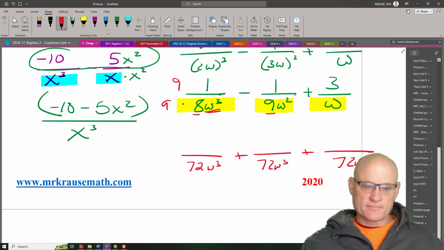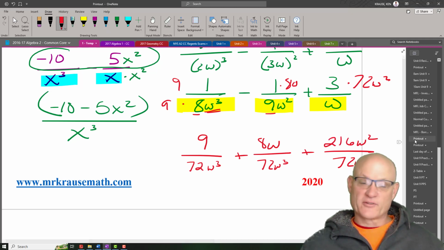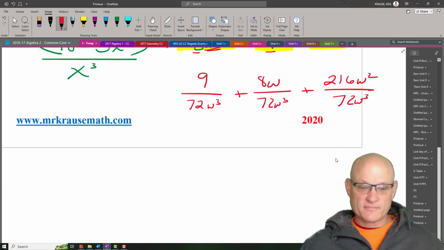This one I multiply by 8w. And this one I had to multiply, believe it or not, times 72w squared. So this gives me 216w squared. So the final answer for this crazy, stupid question is...